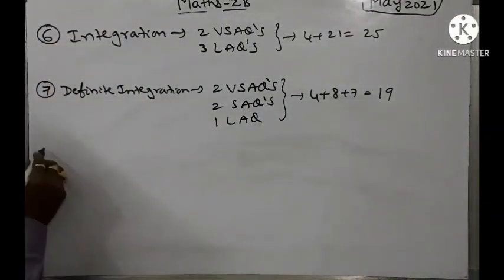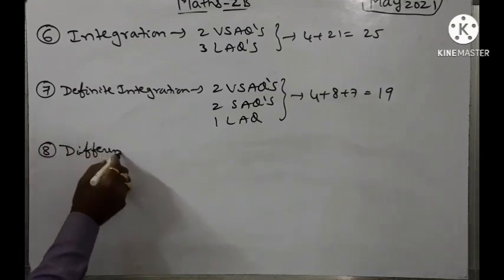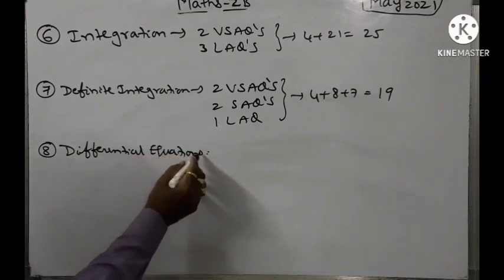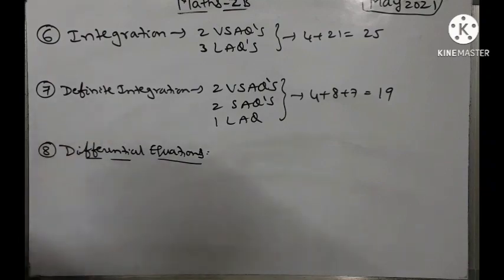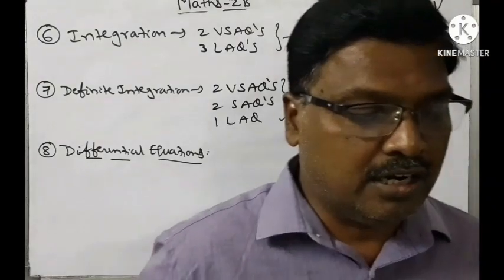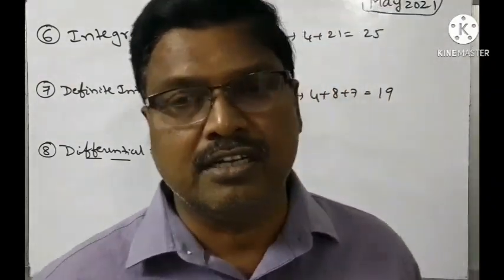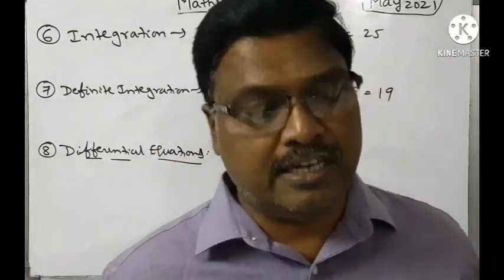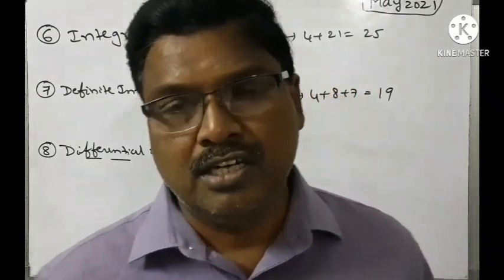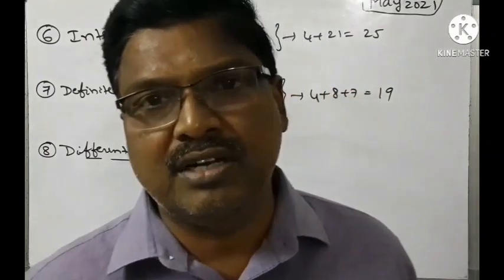And coming to the next chapter, differential equations. From this chapter, most of the syllabus has been deleted. Why? Because according to the Telugu Academy textbook, homogeneous differential equation, non-homogeneous differential equation, and linear differential equation are under the deleted syllabus. So homogeneous is deleted, non-homogeneous is deleted, and linear differential equation is also deleted. That means we have only the variable separable method, and formation of differential equations and finding the order and degree of the differential equations.